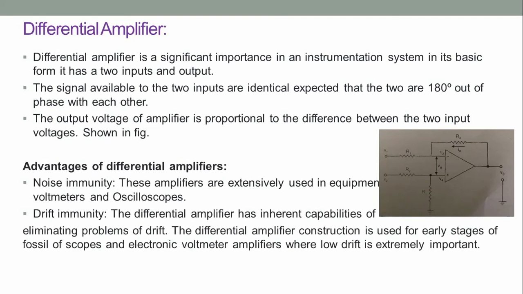The advantage of the differential amplifier is noise immunity. These amplifiers are extensively used in equipment, voltmeters, and oscilloscopes. Drift immunity: the differential amplifier has inherent capabilities of eliminating problems of drift. The differential amplifier construction is used for early stages of oscilloscopes and electronic voltmeter amplifiers, where low drift is extremely important.